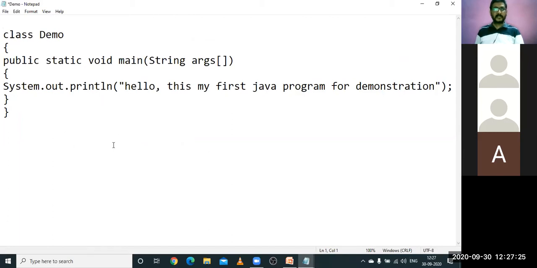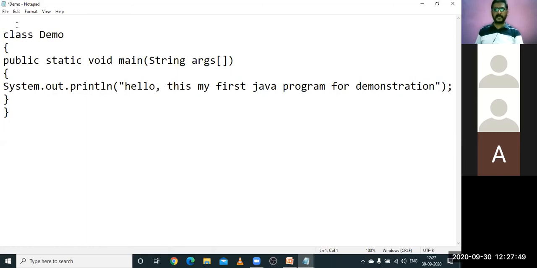Okay. But we executed this program, yes or no? We executed this program without writing import java.lang package or java.lang.System or java.lang.String. We didn't use such a thing here, but we executed this program.